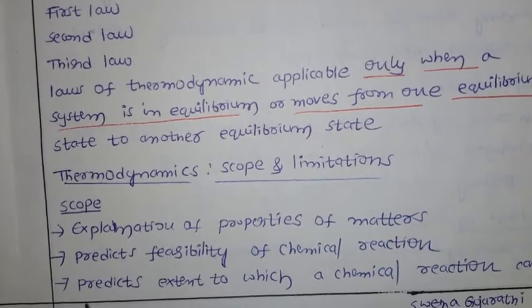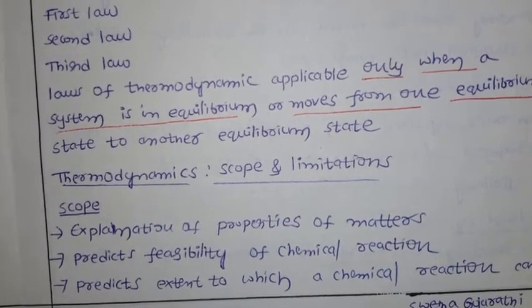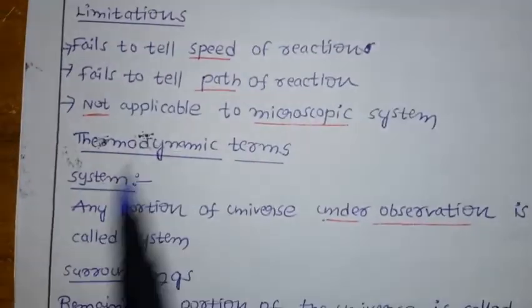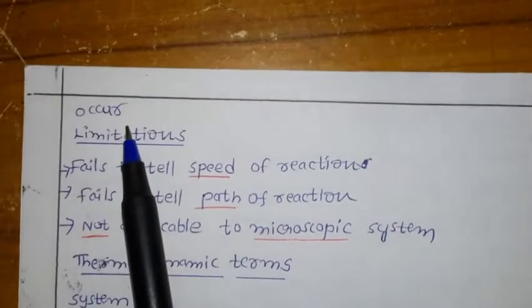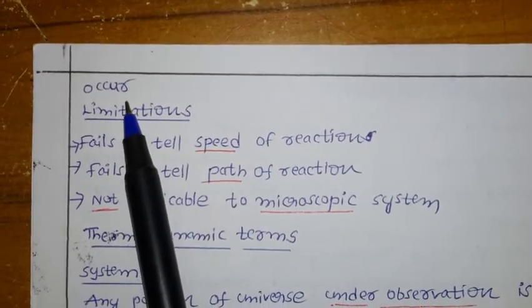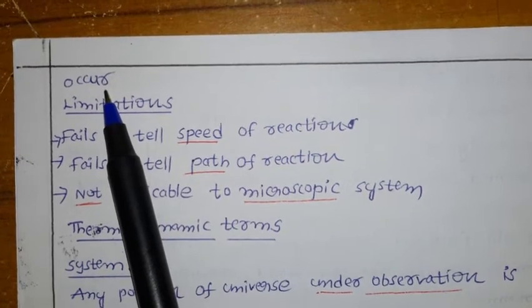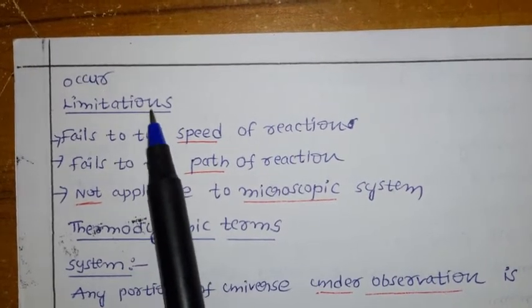The next scope is that it predicts the extent to which a chemical reaction can occur. We already mentioned extent: is it possible that the reaction completes 50% or 60%? You can tell that from thermodynamics. Now let us see the limitations.